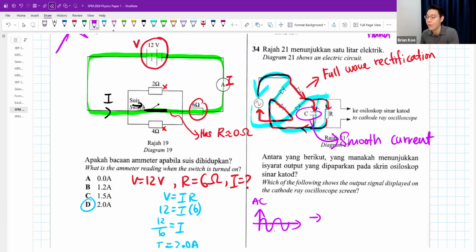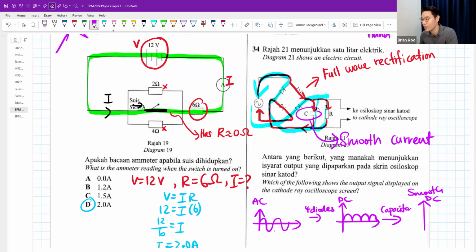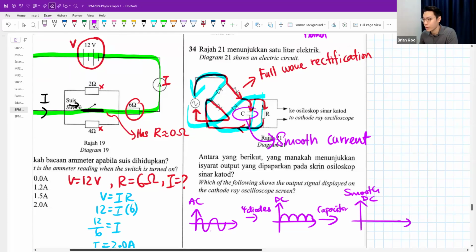And then, after putting 4 diodes, you have a DC this time, which looks like this, full wave rectification. After adding a capacitor, your graph would now look like this. This is a smooth DC. Smooth as in, the graph that we are going to get would be like this.